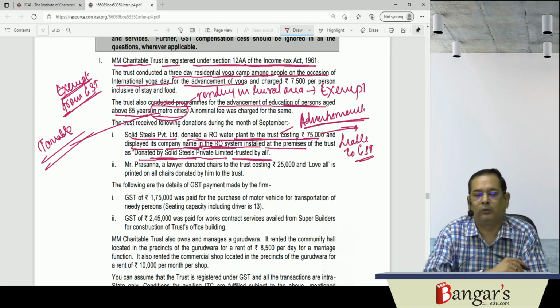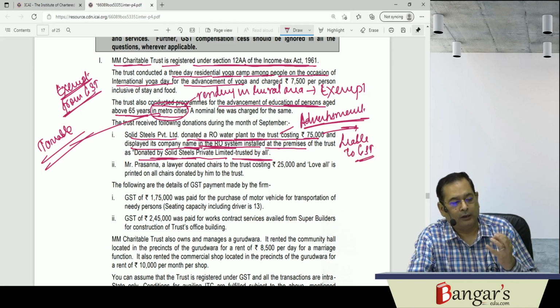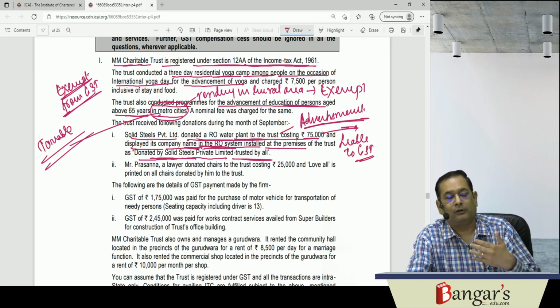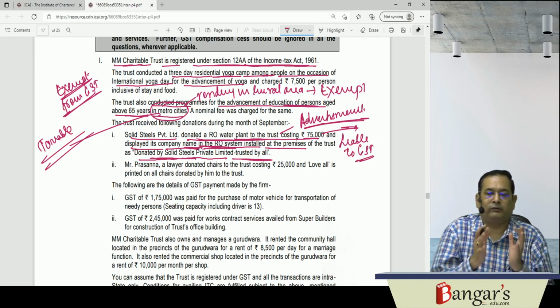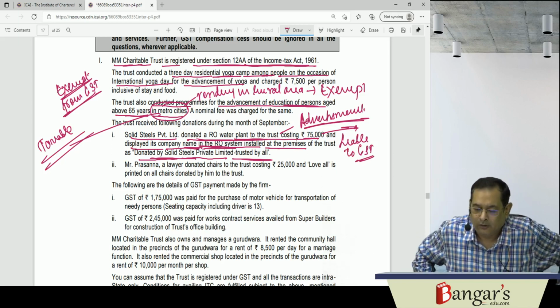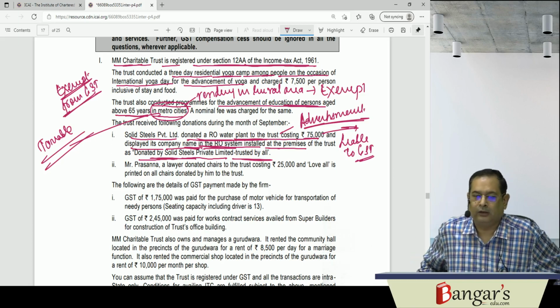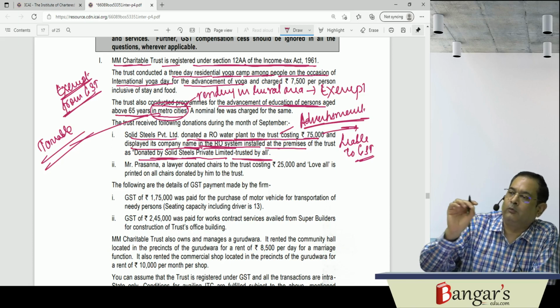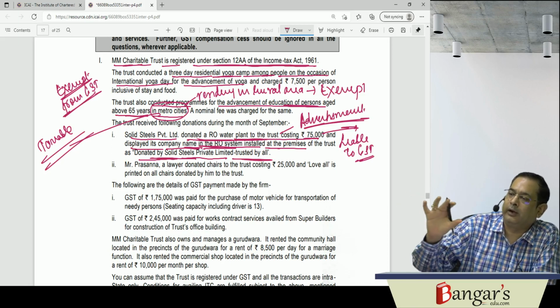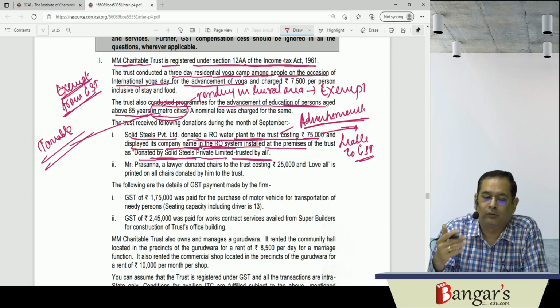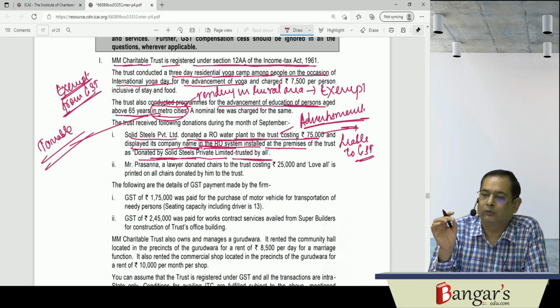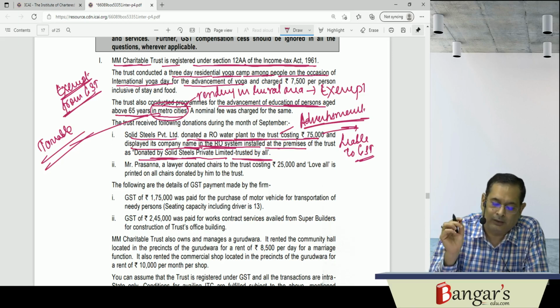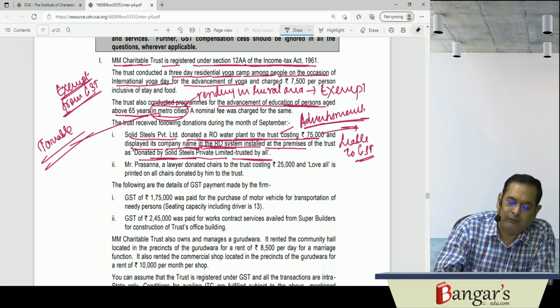We have seen a circular in this regard. If it is linking the company name along with the donation, and it is a sort of advertisement for the company, this is trusted by all, then it won't get the benefit of the circular, which says that if you donate something in memory of father or in memory of mother, and you write something there which is not for the purpose of advertisement, then the donation so received by the trust will be exempt. But here it is in the form of advertisement.